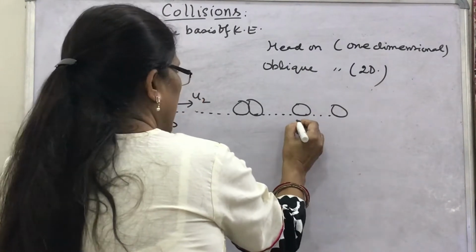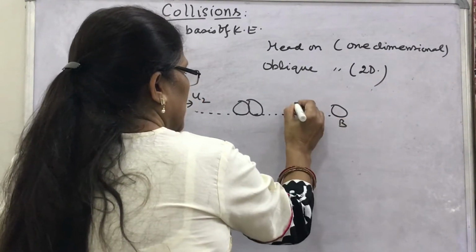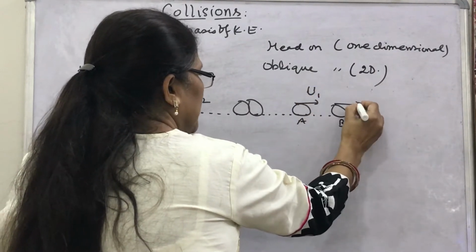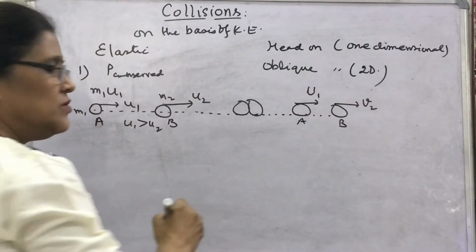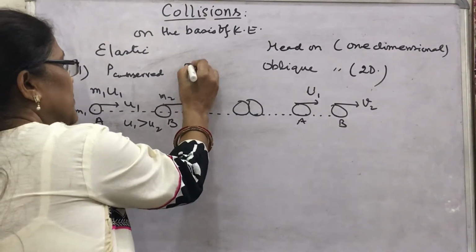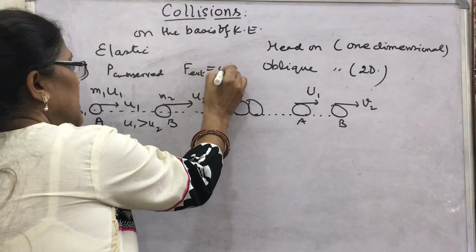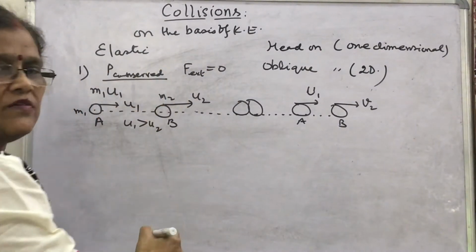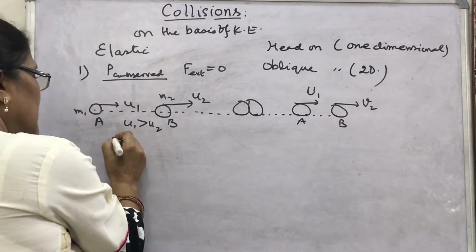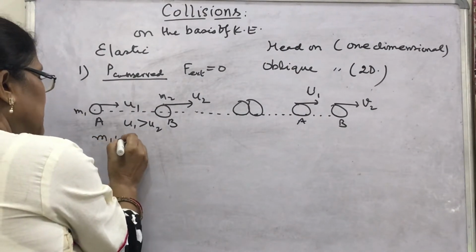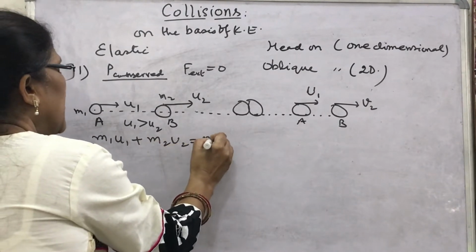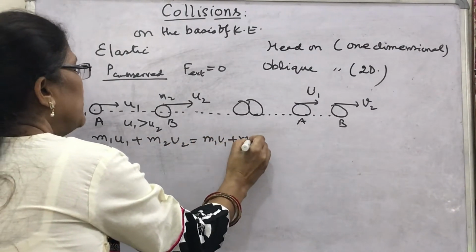After collision, A's velocity becomes v1 and B's velocity becomes v2. If external force is not there, then momentum is conserved. Conservation of momentum says m1 u1 plus m2 u2 equals m1 v1 plus m2 v2.